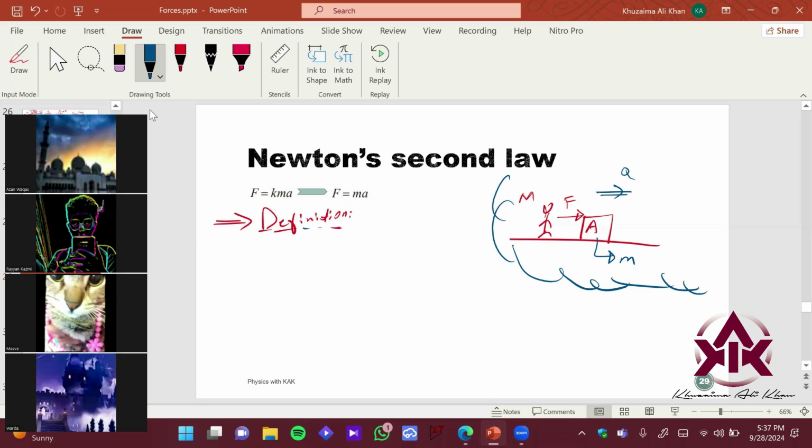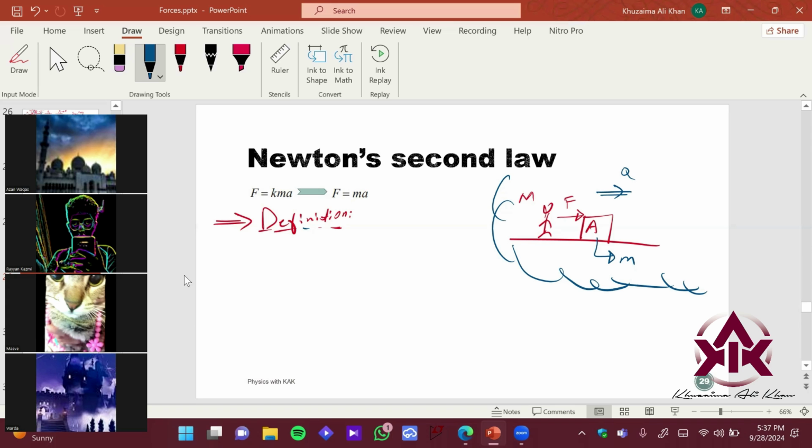Yes, Vardha. What is Newton's second law? Force की definition नहीं, sorry, the definition, not the formula. जी इसकी definition नहीं आती. Anyone else? Sir, can I tell?